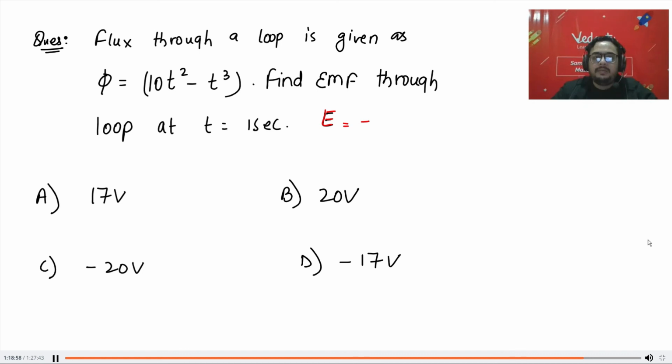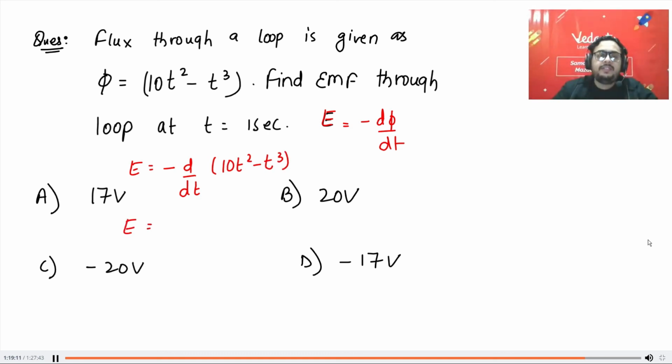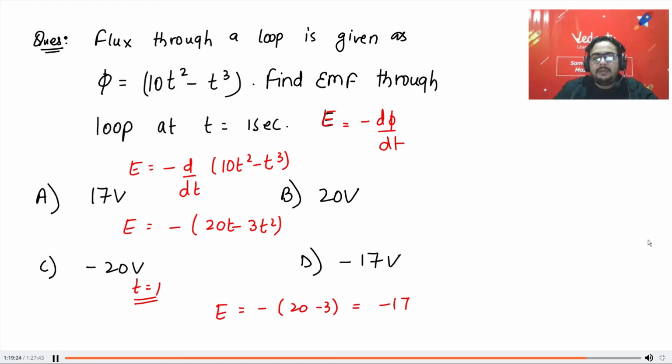EMF is minus d phi by dt. So EMF will be minus d by dt of 10t square minus t cube. If you differentiate, you'll get EMF is minus 20t minus 3t square. Put t is equal to 1, EMF you will get minus 20 minus 3, which is minus 17 volt. Any doubts in this?